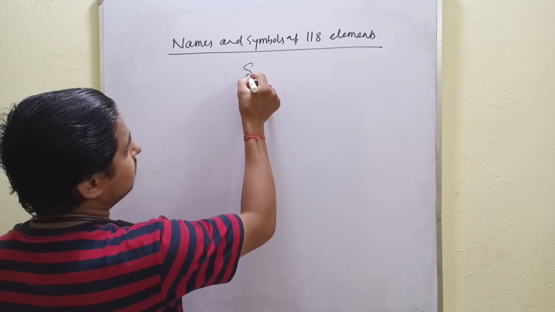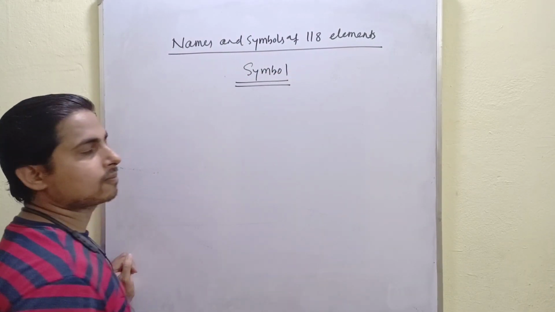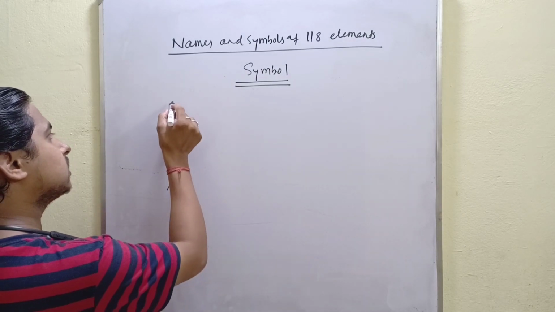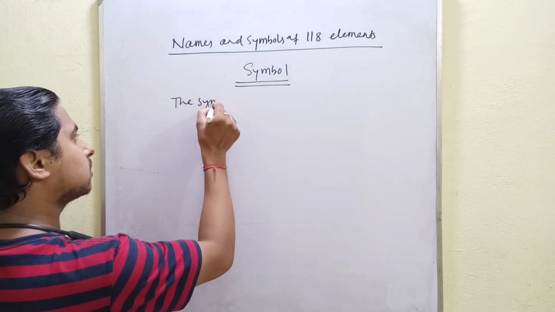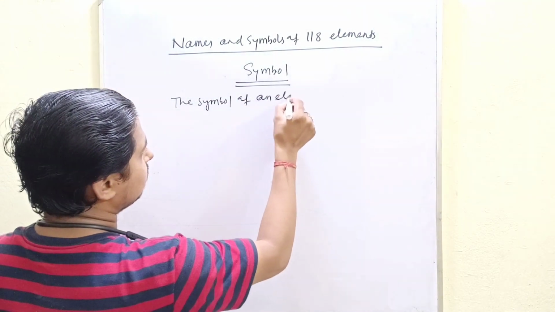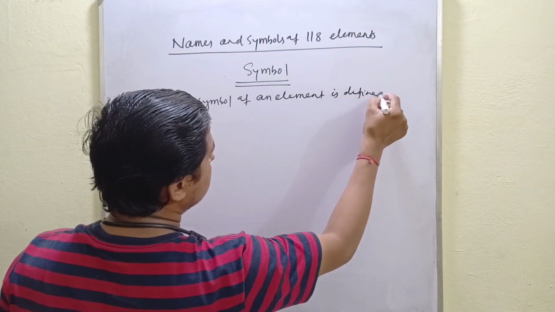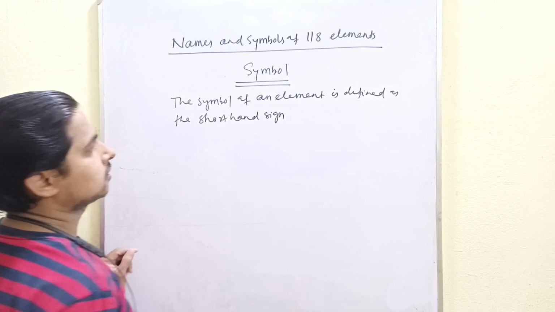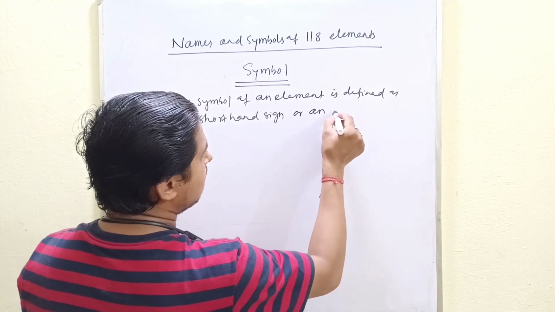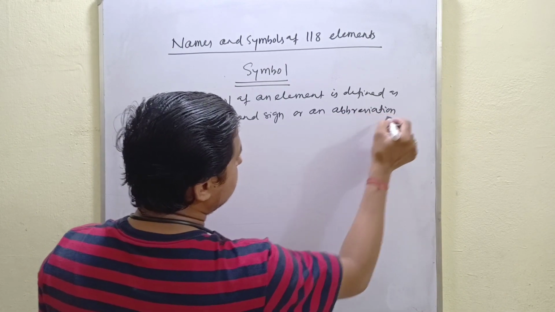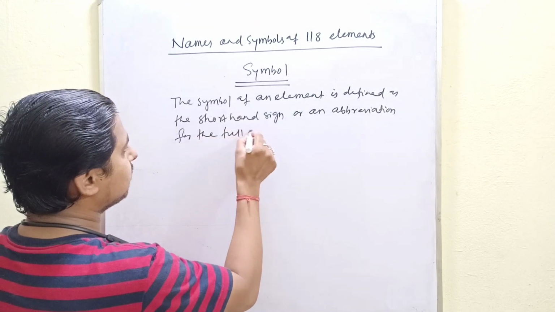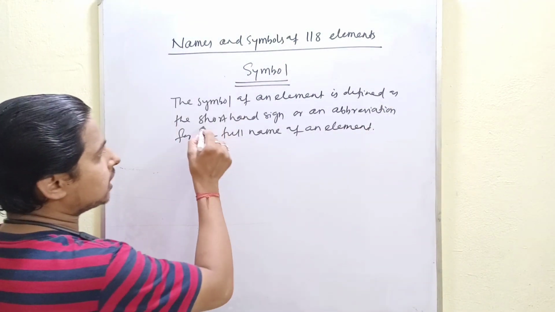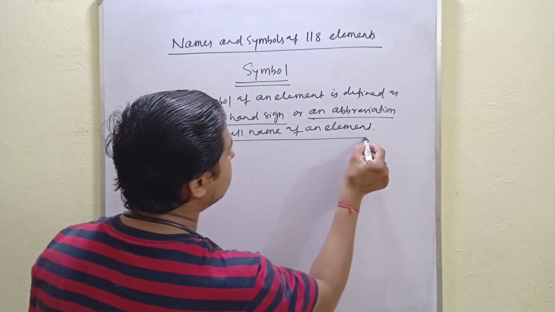Now let us explain what is a symbol. The symbol of an element is defined as the shorthand sign or an abbreviation for the full name of an element.